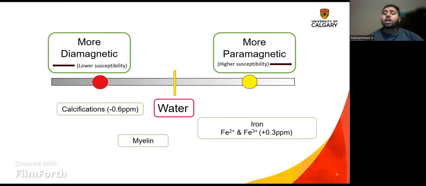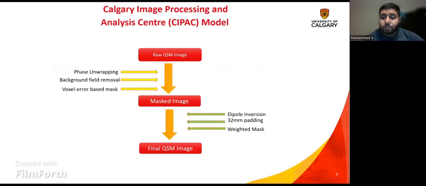As mentioned earlier, MTBIs cause the influx of iron and the influx of calcium, called calcifications. As observed in this diagram, calcifications are diamagnetic and iron accumulation is paramagnetic. Myelin is inherently diamagnetic, and therefore demyelination, the breakdown of myelin, which occurs as a result of MTBI, causes this region to become more paramagnetic. These post-MTBI changes can be measured using QSM, giving us a purpose to use it in our study.